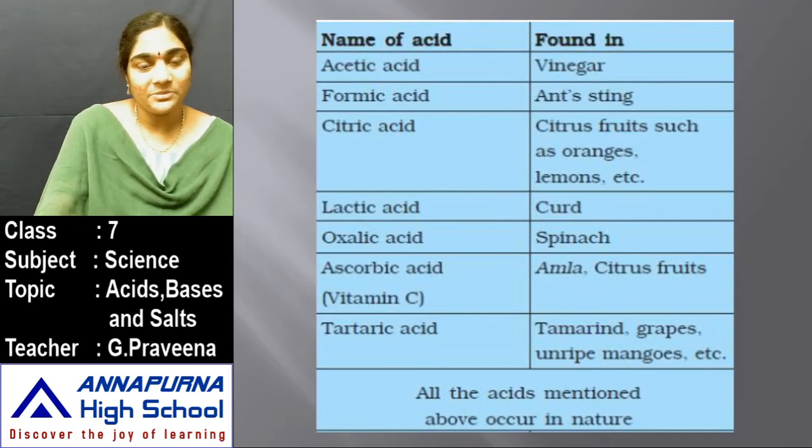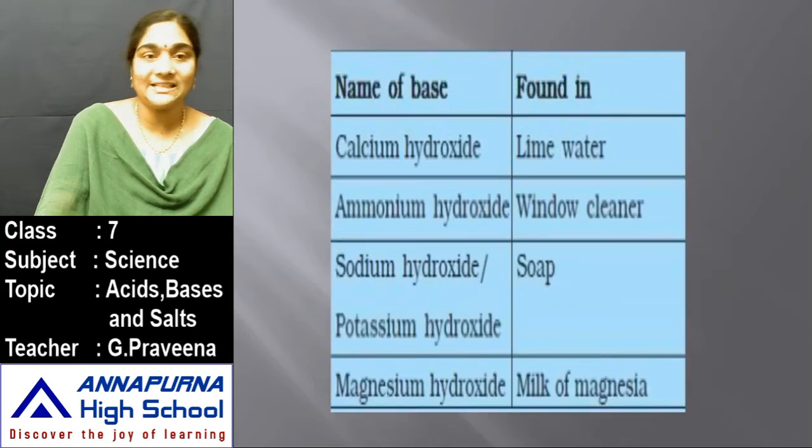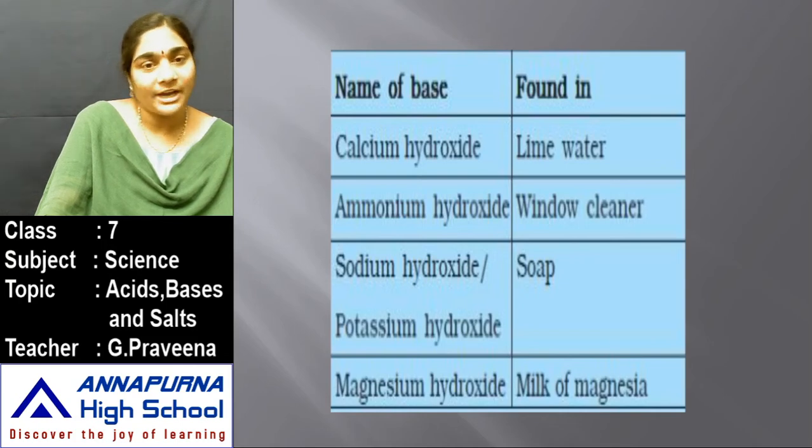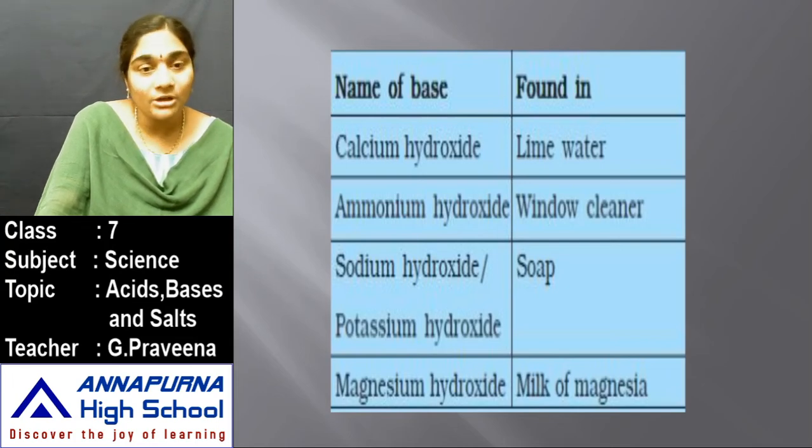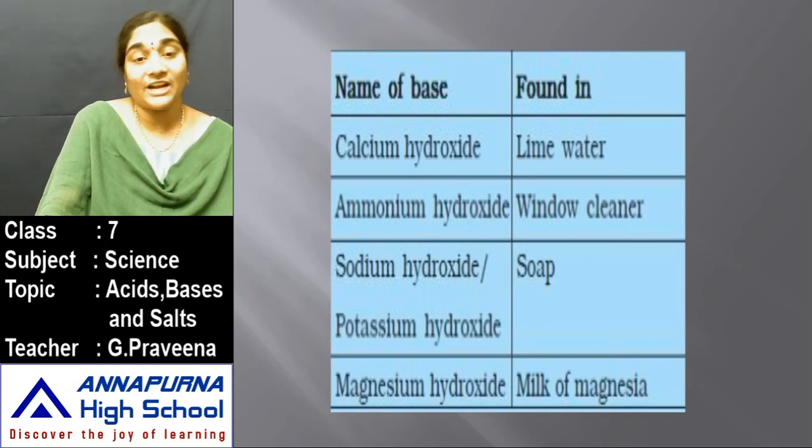And there are a few substances which consist of bases in them. A kind of base known as calcium hydroxide is found in lime water. Then a kind of base known as ammonium hydroxide is found in window cleaner. Then another base known as sodium hydroxide, or also potassium hydroxide, is found in the soap that we use. Then a kind of base known as magnesium hydroxide is found in milk of magnesia.